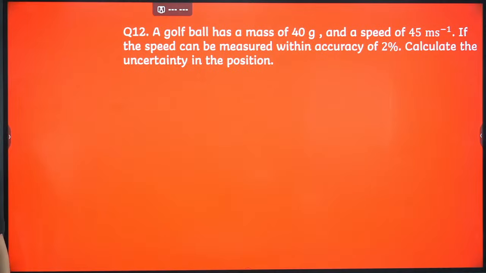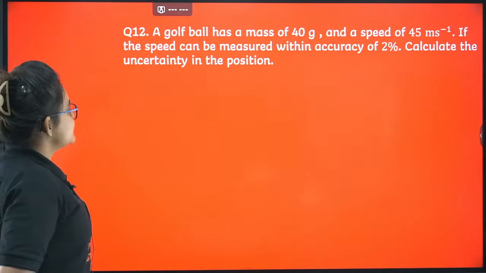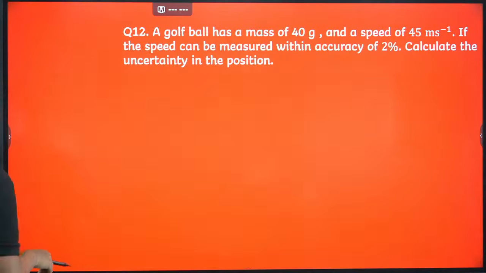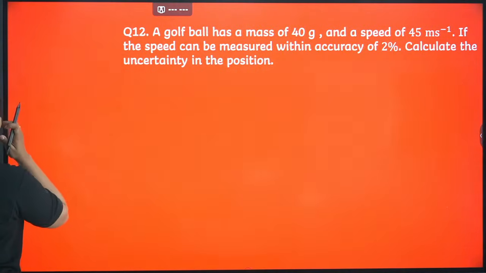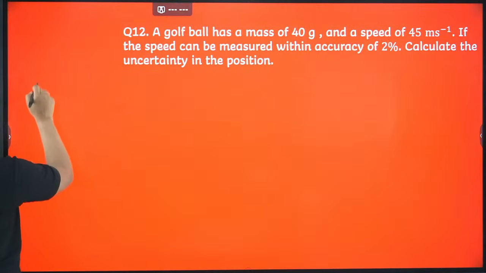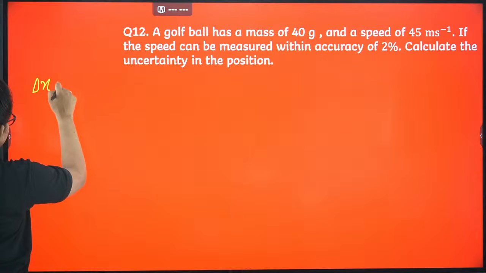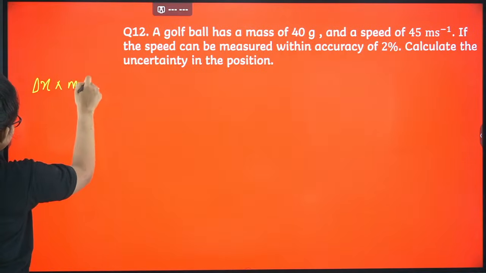Okay, so here the problem is: a golf ball has a mass of 40 gram and a speed of 45 meter per second. If the speed can be measured within accuracy of 2%, calculate the uncertainty in position. Okay, so let's do it. So first, what is the formula? Delta x into m into delta v.